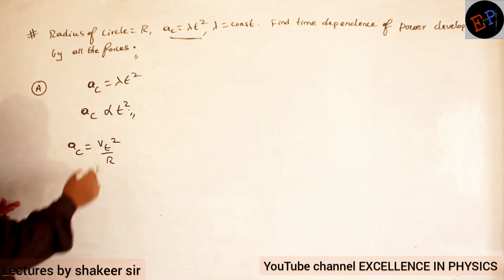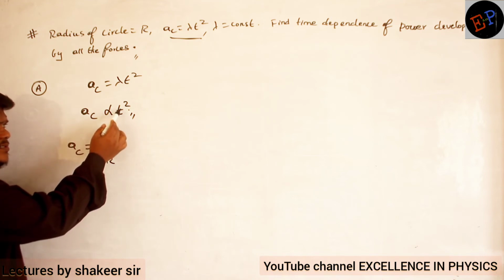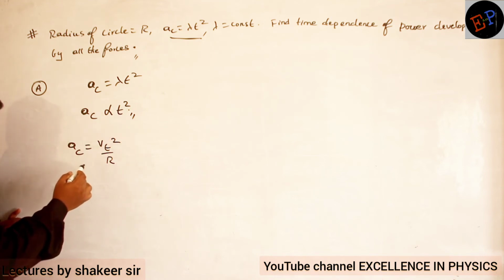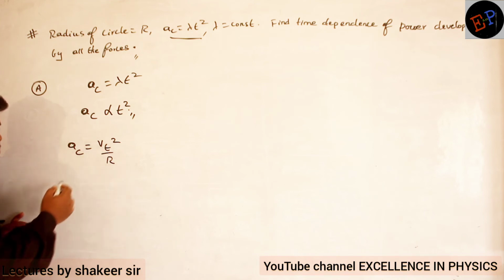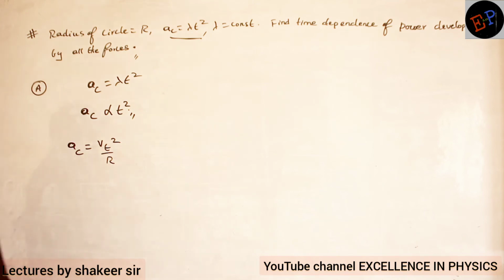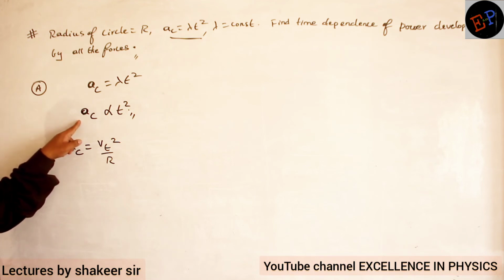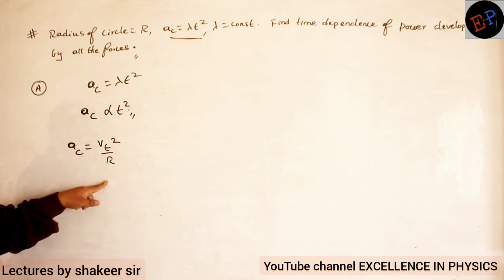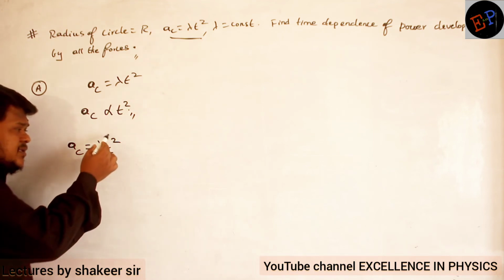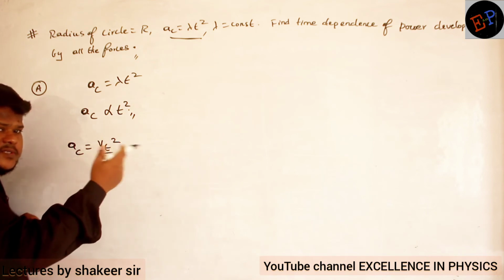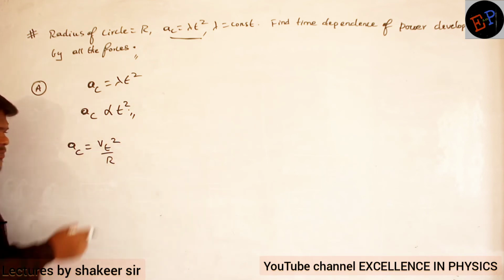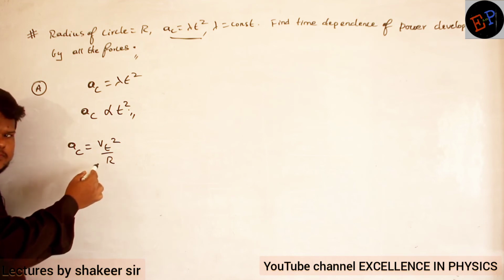So now the question is, if centripetal acceleration is increasing with respect to time, can I say that tangential speed is also increasing with respect to time? In which condition can centripetal acceleration increase?